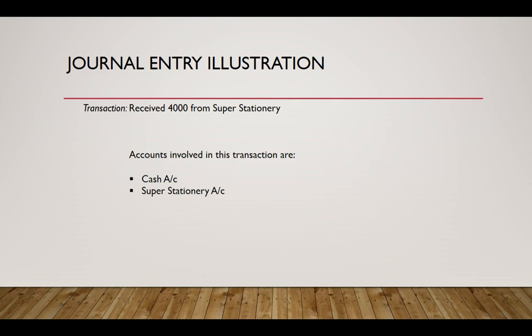Now let's proceed with the next transaction. We received a sum of 4,000 rupees from a buyer, and the accounts involved are the cash account and the buyer's account. Naturally, there is an increase in cash because we receive cash from a buyer, but we need to reduce our accounts receivable account, which are dues from the customer, to the extent of the amount that we receive.